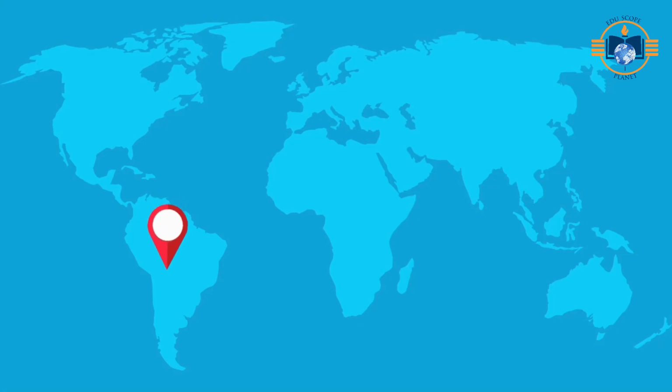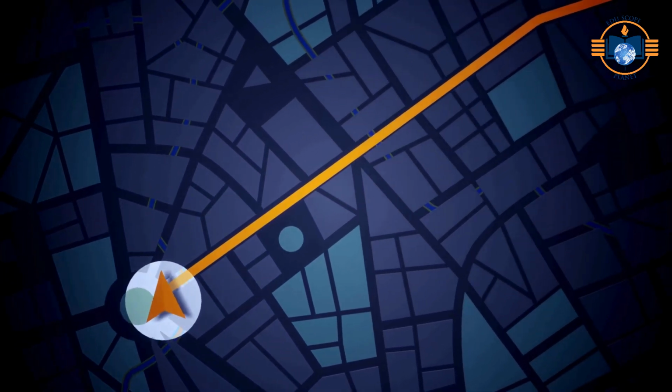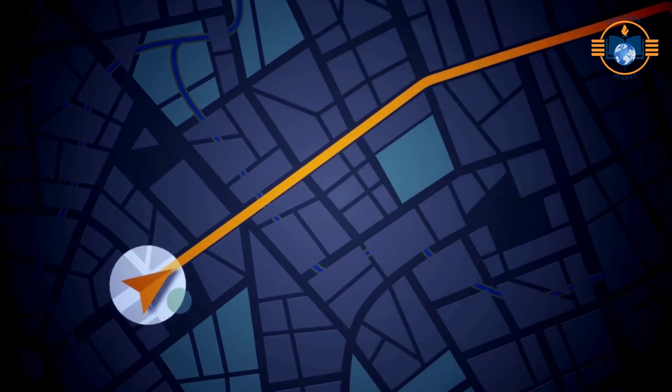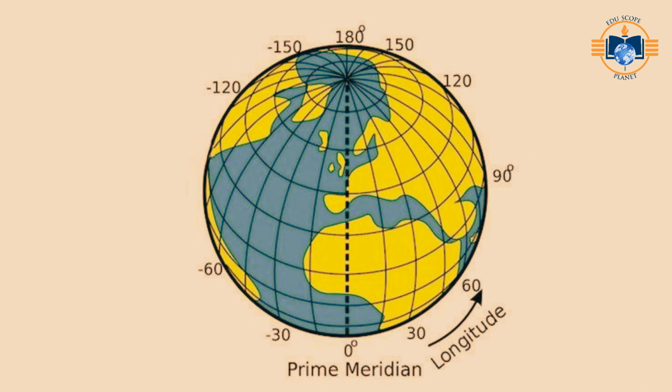Have you ever wondered how Google Maps knows your exact location on Earth? Or how pilots fly across continents without getting lost? The answer lies in two invisible lines, latitude and longitude.